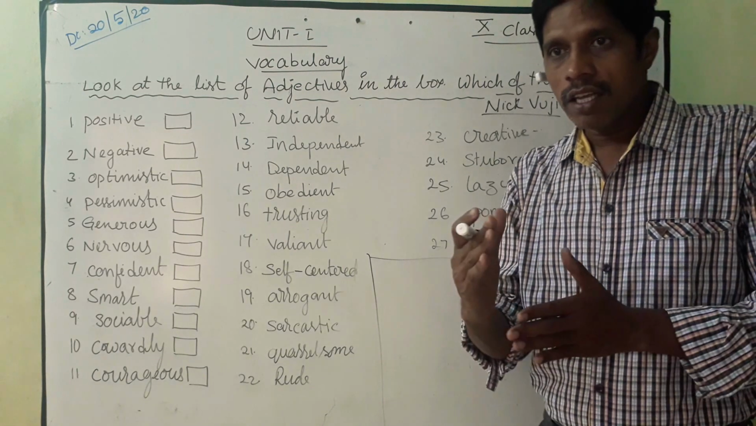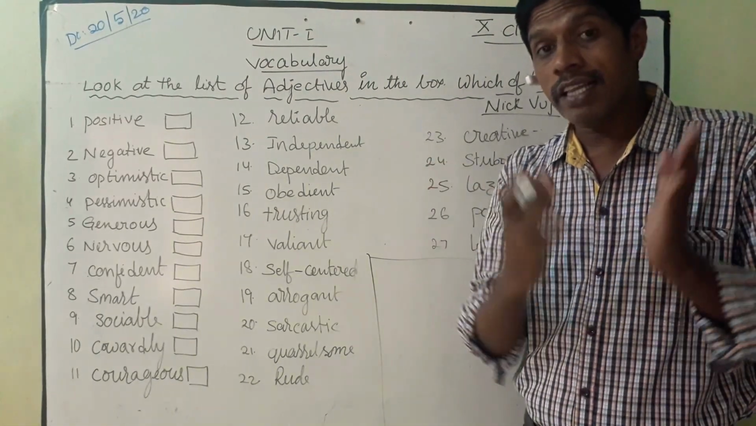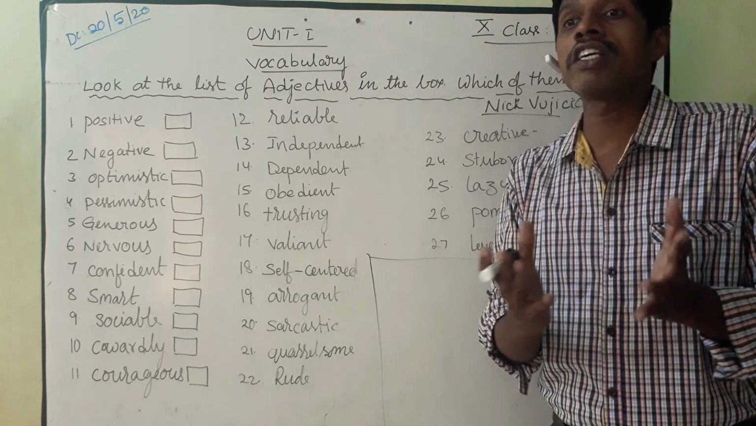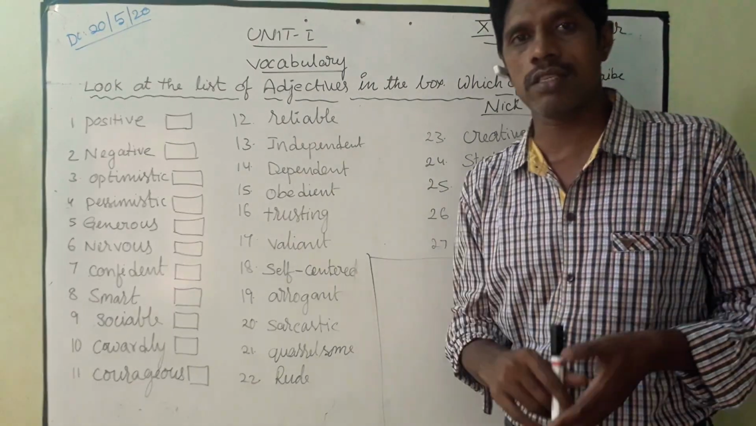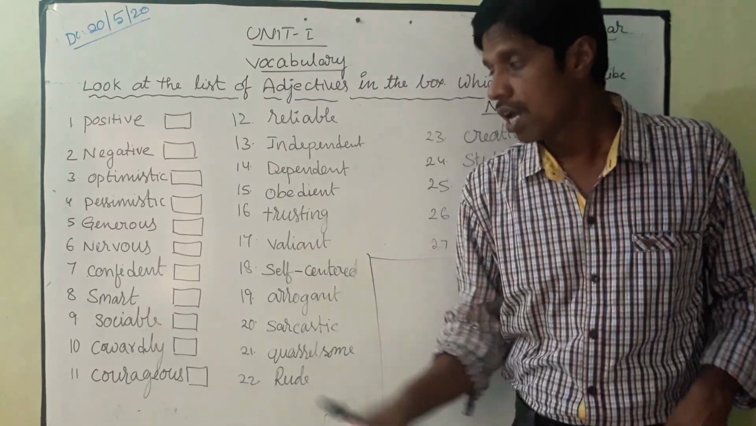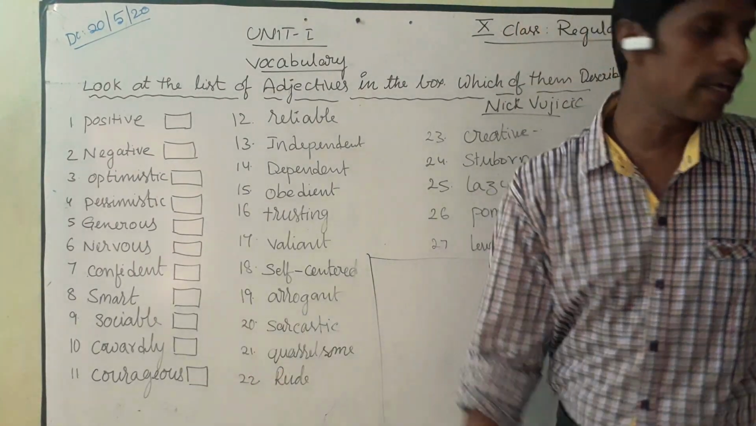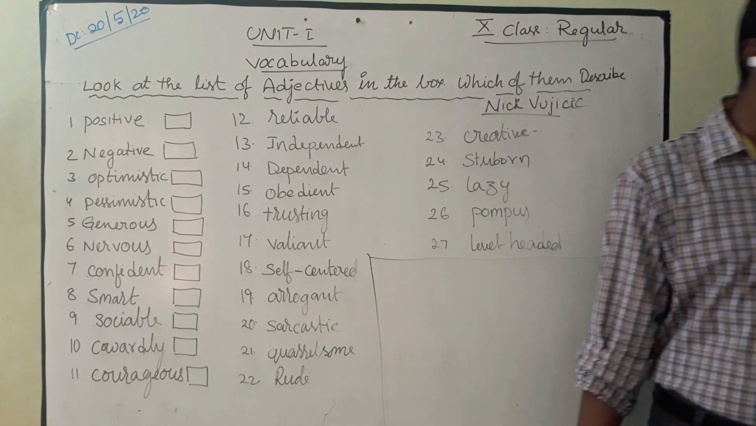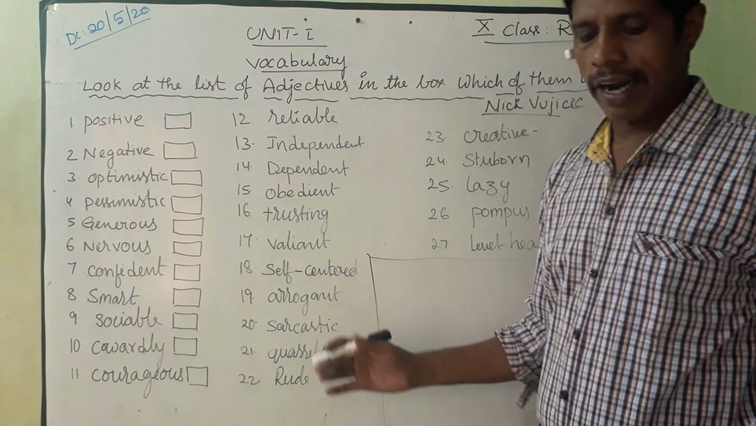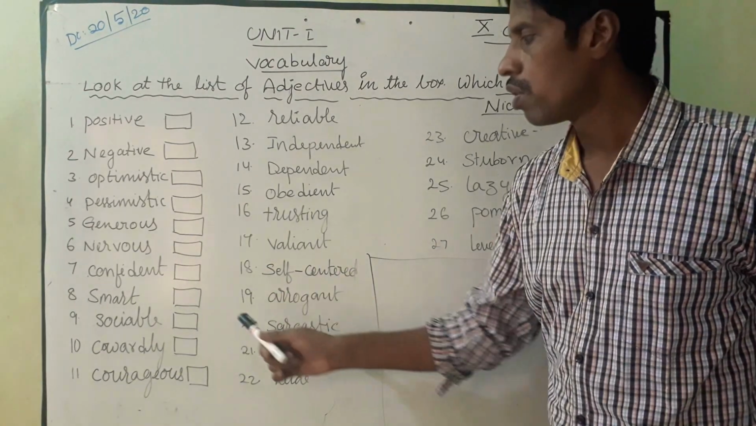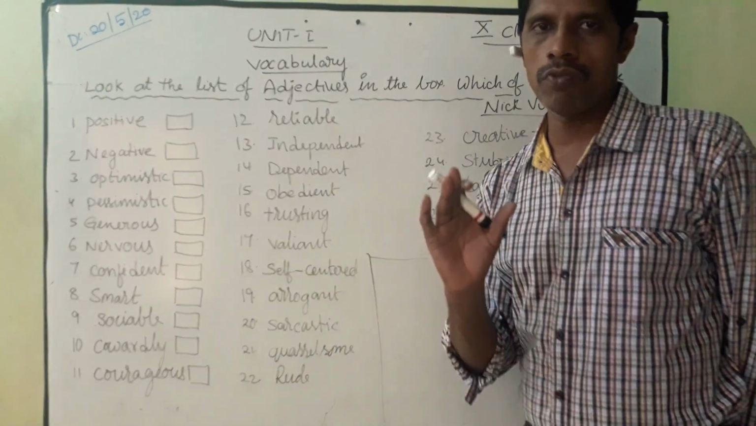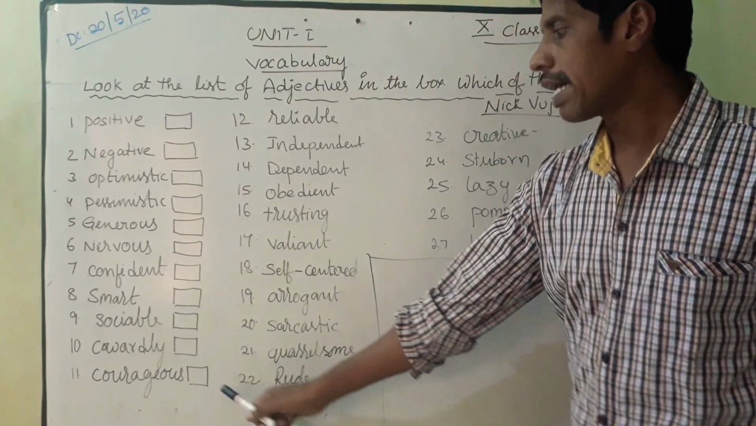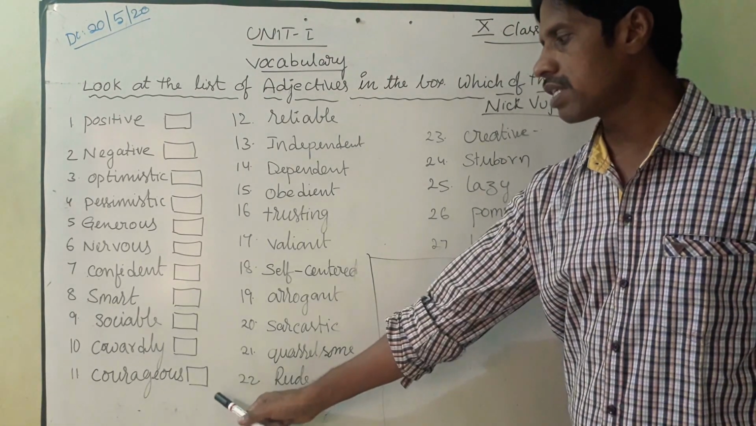So, regarding that, we can say there is another word, introvert. That means he was unable to move with others. He is not a sociable person. And the next one is cowardly. The word cowardly means not brave, timid. And courageous means brave.